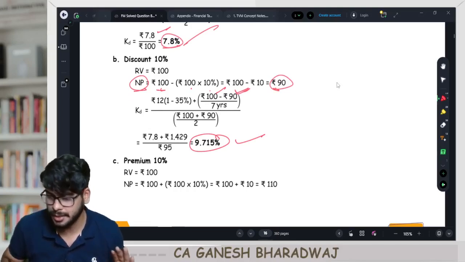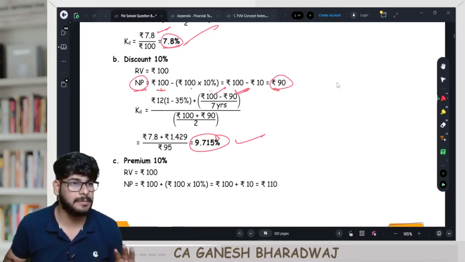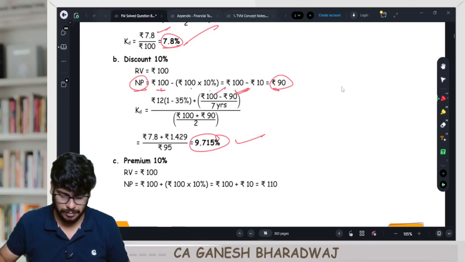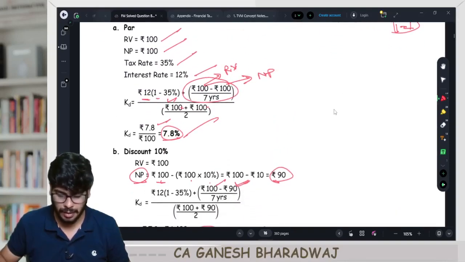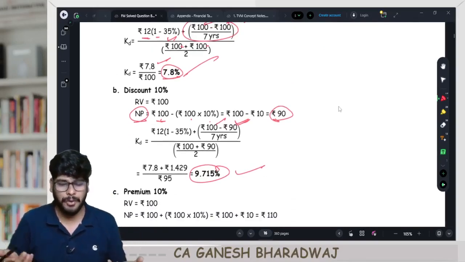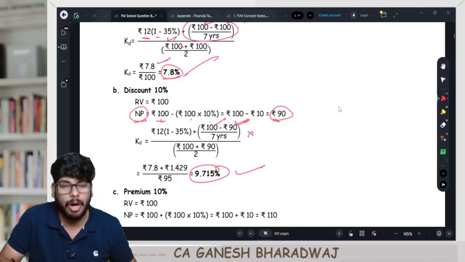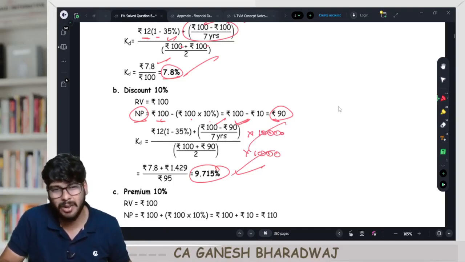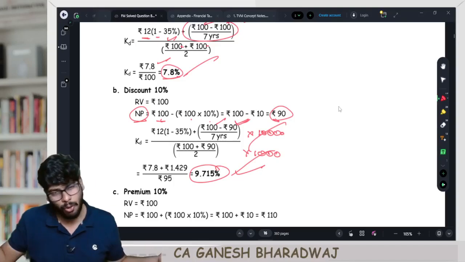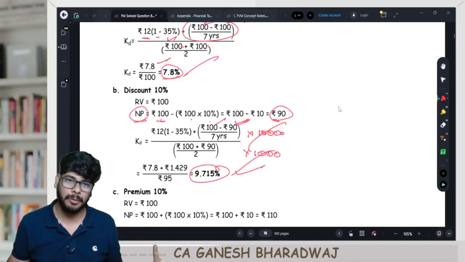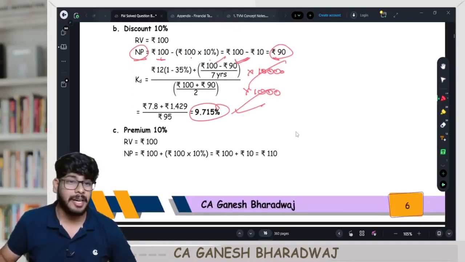Are you understanding this? The next one. Okay, so here we have done it on a per debenture level. If you want, you multiply. What will happen in that case? So how many debentures were issued? You multiply the 10,000 in the numerator. You will once again multiply the same 10,000 in the denominator. It gets anyways knocked off, right? If you want, you can do it on a whole level also. That's why I said per debenture wise or total wise, answer is going to be the same. No problem. Clear? Fine. Next, interesting part.